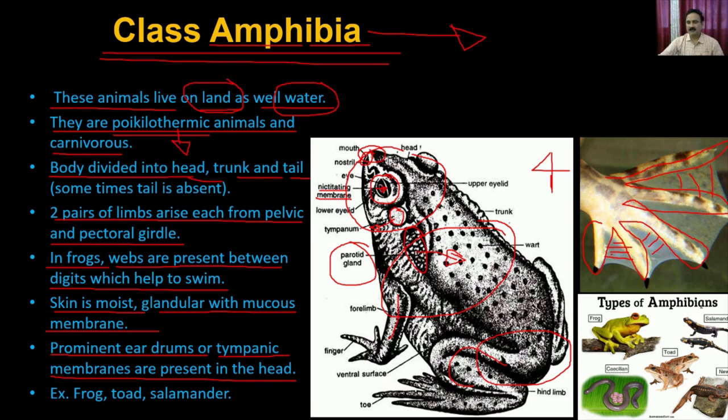There are typical examples of amphibians like the frogs. You have the salamanders, then you have a toad, and then you also have other kinds of animals.